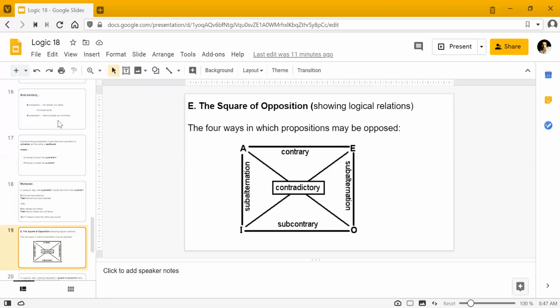So you have A, E, I, O on the corners of this square. And then we know that A and E are contraries, A and O are contradictory, E and I are contradictories, A and I subalternation, E and O subalternation, I and O subcontrary. So you have everything here that you need to know. So अगर आप इसको याद कर लो, you'll always remember. This is a very handy figure to memorize or have.